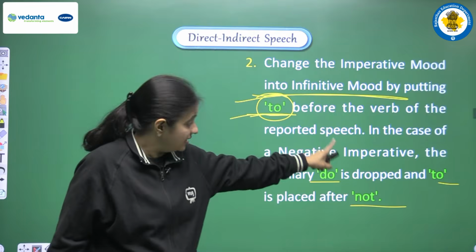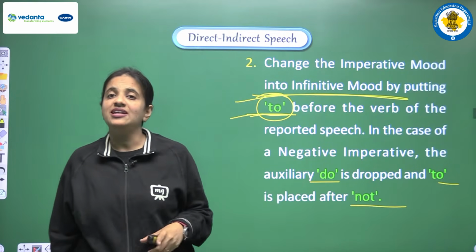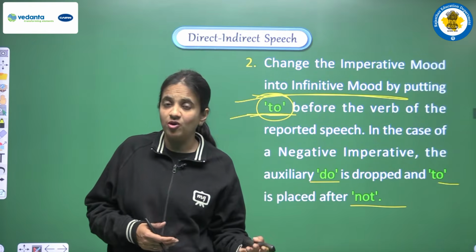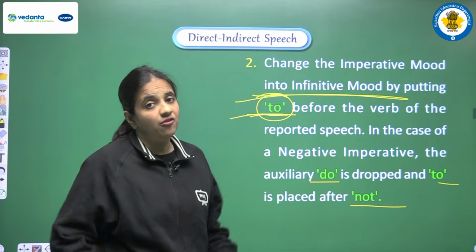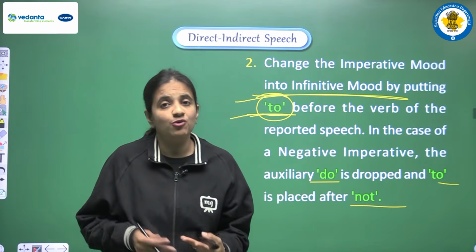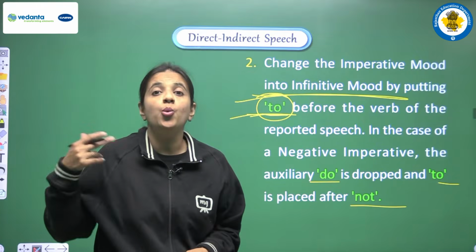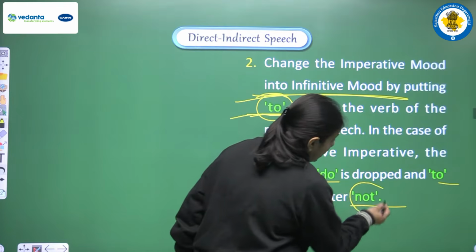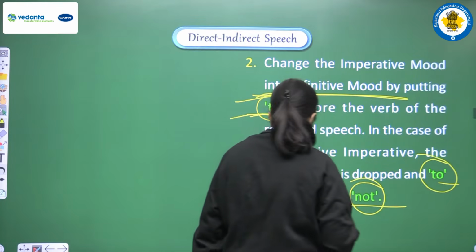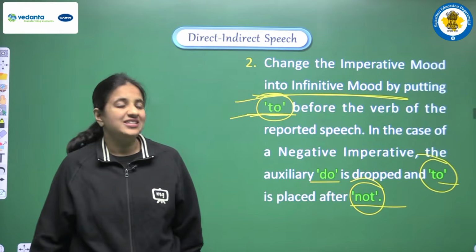Right. One another point we are having here, because we have discussed earlier that an imperative sentence can be in negative form also. So if our imperative sentence is in negative form, then obviously our indirect speech will also be in negative form. So for that we have to add one negative word. We will add not, and where will we add not? We will add not just before to. Okay, so this is the rule.